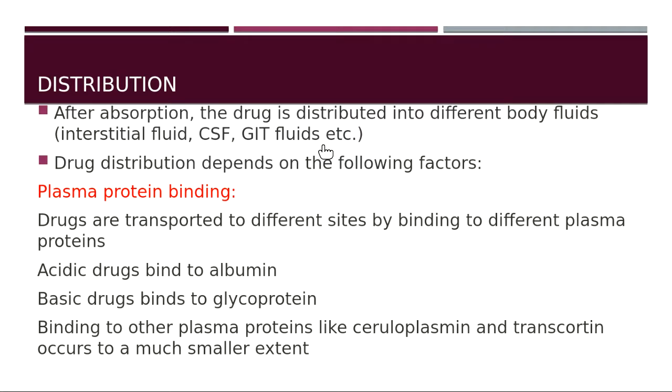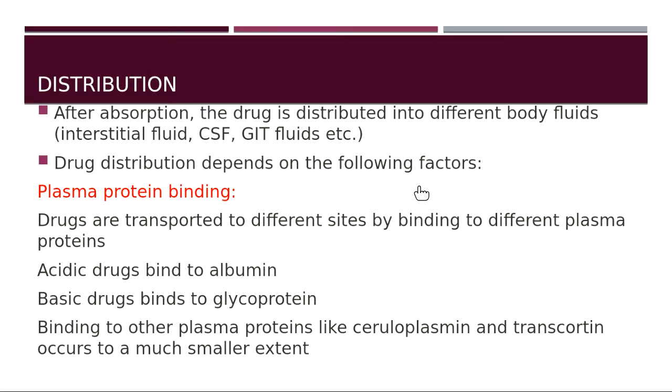From the blood, where is it going to be distributed? The drug is distributed into different body fluids, interstitial fluid, cerebrospinal fluid, different gastrointestinal tract fluid, etc. Drug distribution depends on the following factors. So from the blood, it has to be distributed, and it mostly gets distributed in the body fluids. So what are the factors which can affect the distribution of the drug?